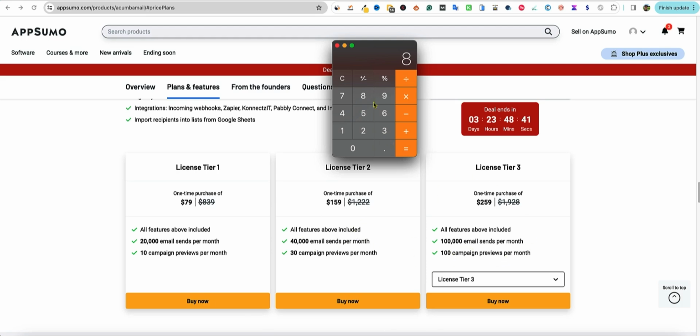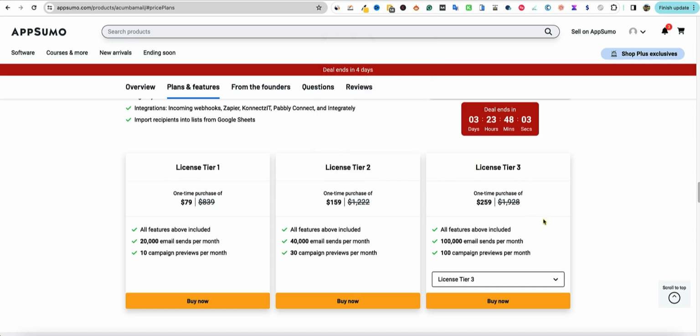But now it starts getting a little bit more interesting and a little more fun with 100,000 email sends. So if you have 100,000 emails that you can send per month, and we divide that by, let's say you have 2,500 people on your email list, then you would be able to send out 40 emails, and divide that by 20 working days per month, you'd be able to send out 2 per day. So now I'm starting to give you some really good math as to why I really wouldn't recommend getting anything less than license tier 3 with this deal. You're going to be so limited on your emails.